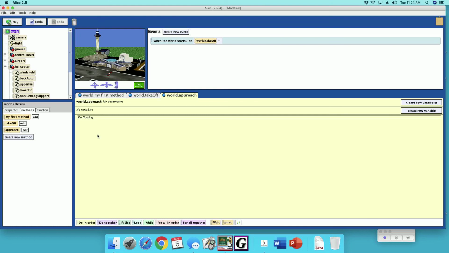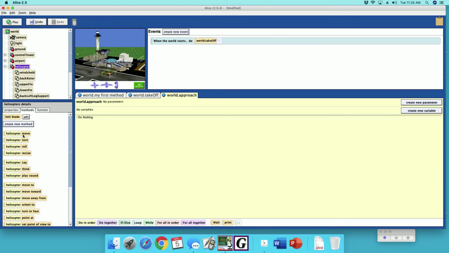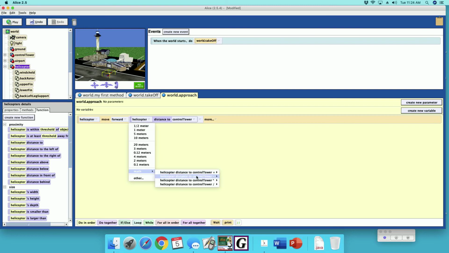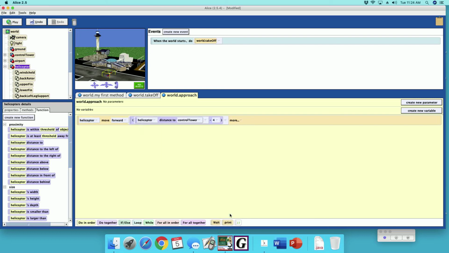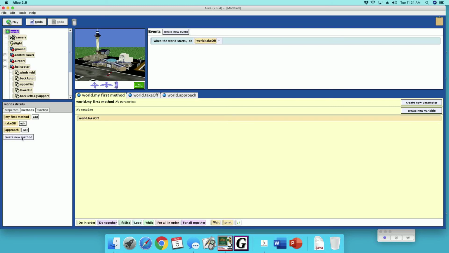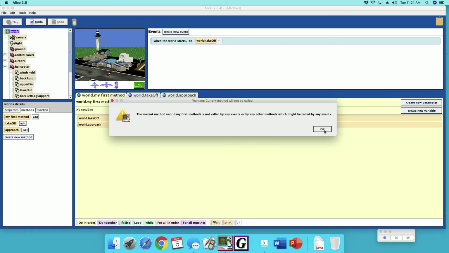And we have the helicopter move forward, pick any number, and then we're going to do distance to tower. Okay, and let's do math minus 4. All right, so now we're going to test these two things. Let's go to the world. We're going to do takeoff and then approach. Let's see what happens.